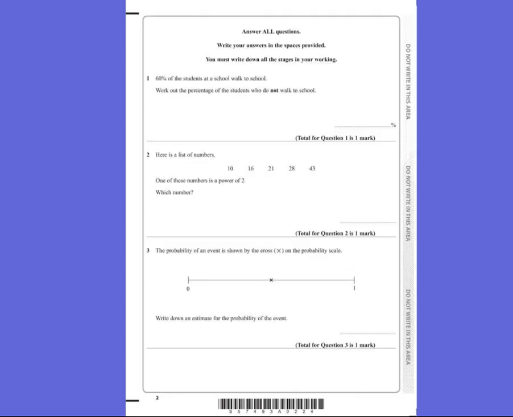Question 1. 6% of students at a school walk to school. What percentage of students do not walk to school? Well, the students that walk and do not walk will make up 100% of students, because you either walk or you don't. So 100% minus the 60% would give you 40%.